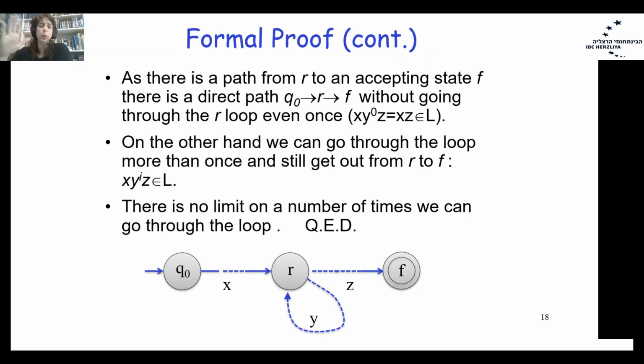And then we will continue from R to F. Therefore, the word X Y to the power of I Z also belongs to L. And there is no limit on the number of times we can use the loop. Therefore, I can be any I, and we managed to prove the theorem.